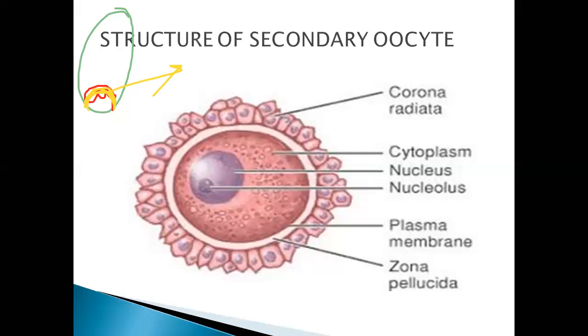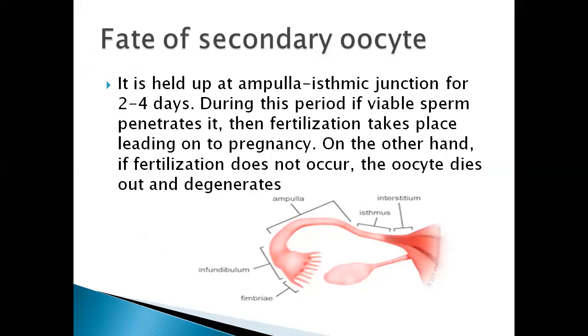So this is the release of the secondary oocyte, what we said now. After the release, the fimbriated funnel catches it, and the movement of the cilia of the ciliated columnar epithelium of the fallopian tube brings it towards the destination. What is the destination? The ampullary-isthmic junction. As for the fate of the secondary oocyte, how many days will it remain like that in the fallopian tube for sperm, for fertilization? It is held up at the ampullary-isthmic junction for only 2 to 4 days.